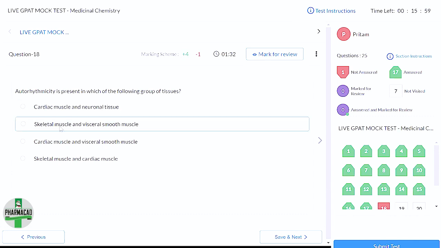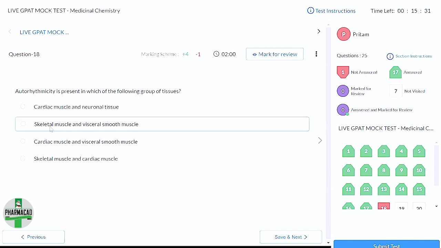Skeletal muscle, do they have autorhythmicity? No, ma'am. First of all, that is no, correct. So that is a voluntary muscle, right? Skeletal muscles, I have control. So whenever I want, I'll move that skeletal muscle, and then there will be contraction or relaxation.